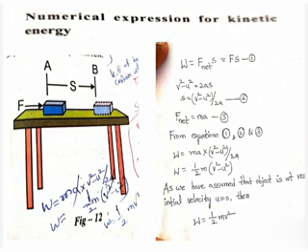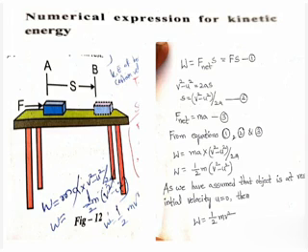So in the chapter motion, we studied the equations of uniformly accelerated motion. In the second chapter, we discussed three equations about uniformly accelerated motion. Here the relation is between initial velocity u, final velocity v, acceleration a, and displacement s.